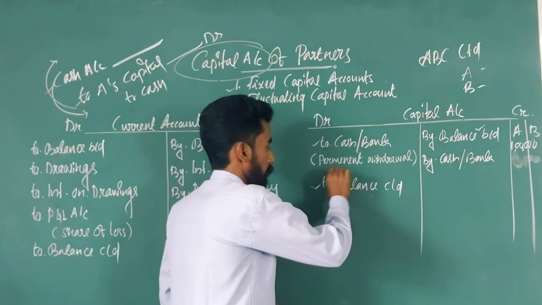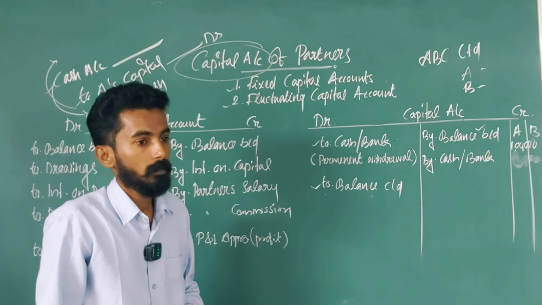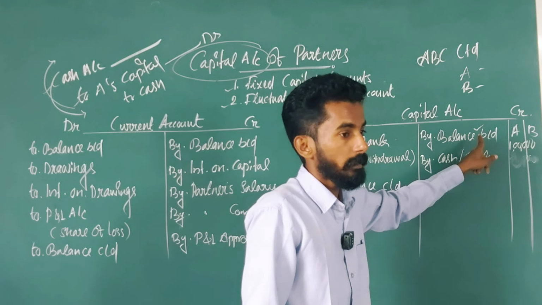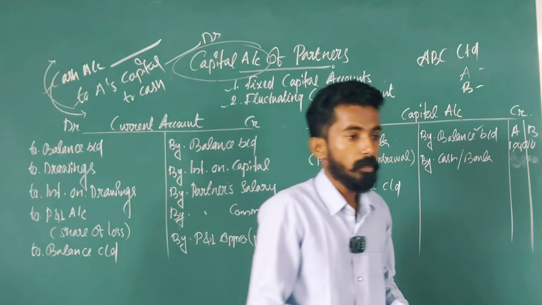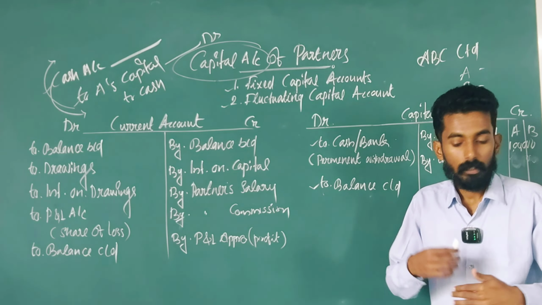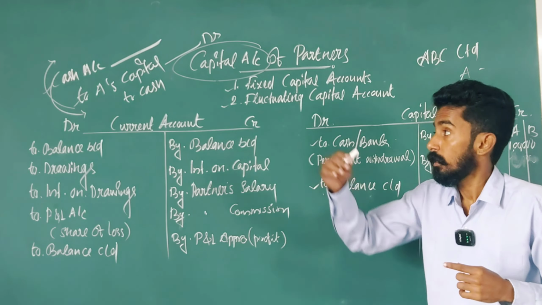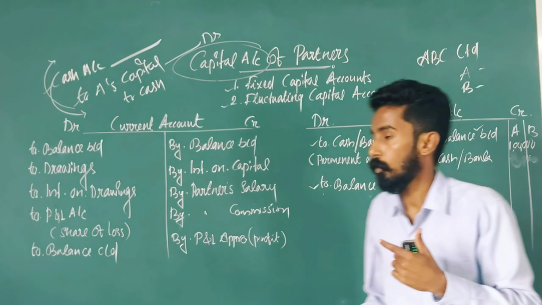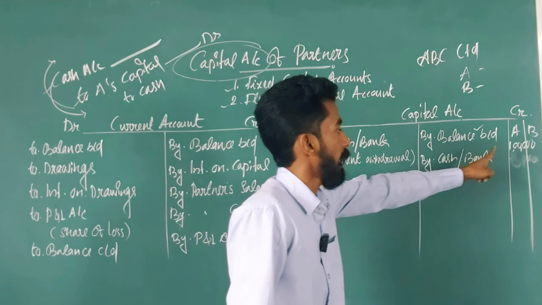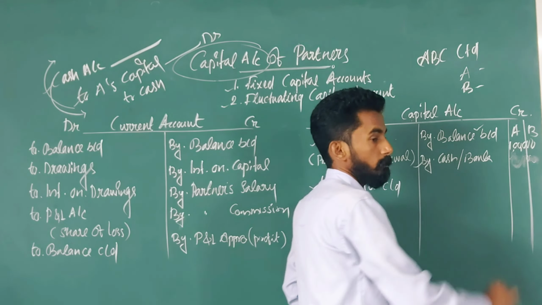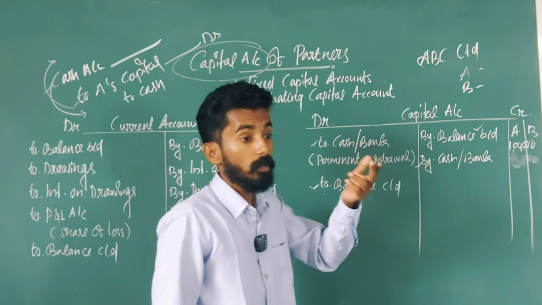Last one is balance carried on. So these are the four postings. First one is balance brought down. Second one is additional capital. When a partner contributes additional capital, what is the journal entry? Cash or bank account debit to that particular partner's capital account. In this case A is contributing. First posting is clear, by cash or bank, if a partner contributes additional capital into the business.